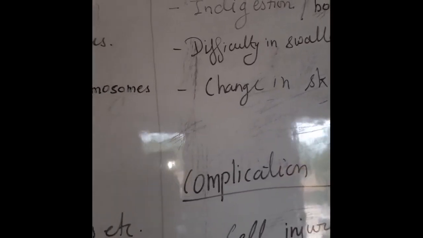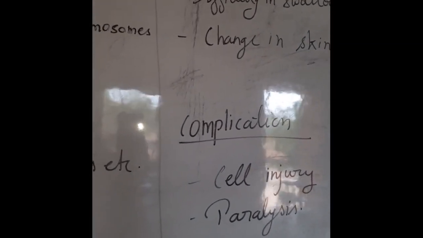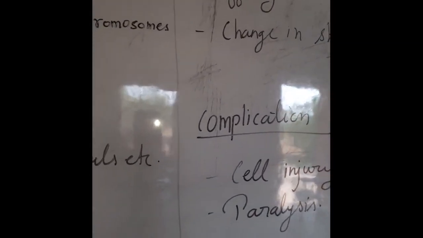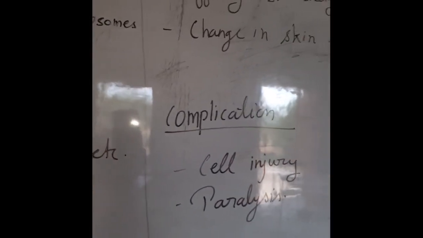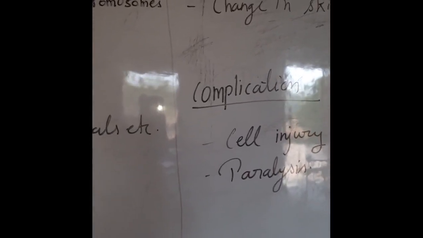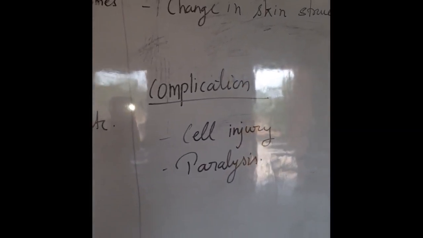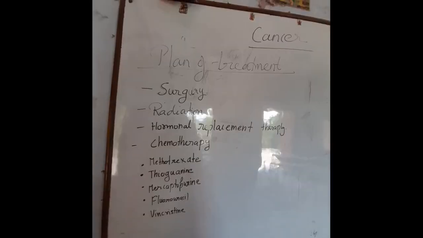Now if the patient is having cancer for a very long time, then what are the complications? There are various complications, like due to the obstruction in the blood flow and nerve supply, cell injury may occur or paralysis may occur.